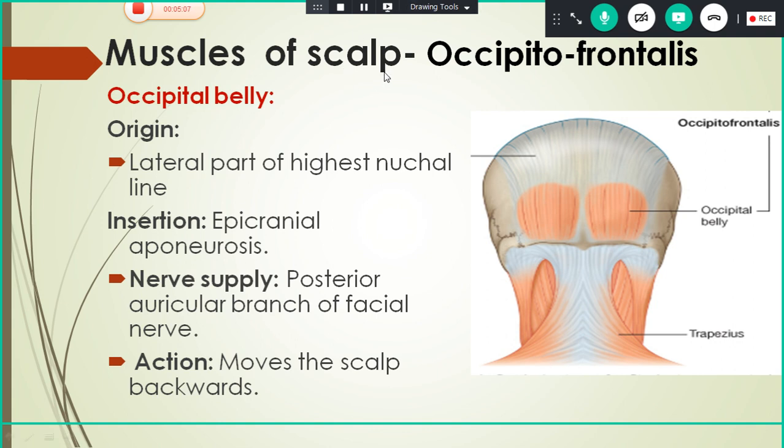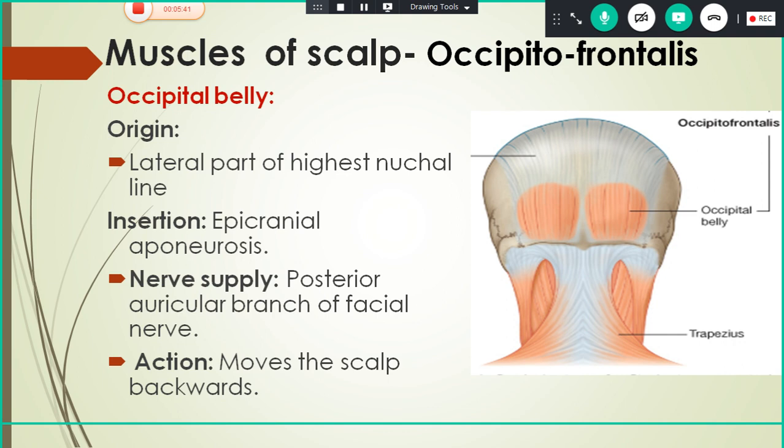The muscle of the scalp is the occipitofrontalis. It has two bellies, the occipital belly and the frontal belly. There are two occipital bellies, one on either side. It arises from the lateral part of the highest nuchal line and is inserted into the epicranial aponeurosis. It is supplied by the posterior auricular branch of the facial nerve. The main action of this muscle is that it moves the scalp backward. You can try this movement now and feel the muscle move.